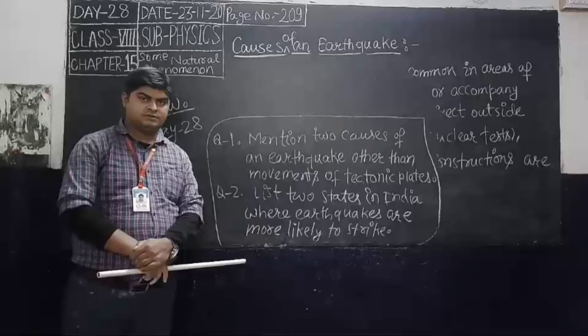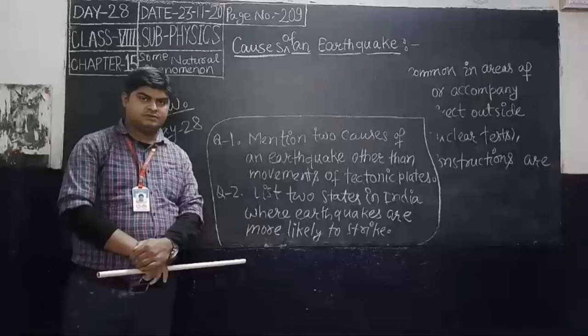These areas are at high risk because they are situated near or at the border of the tectonic plates.